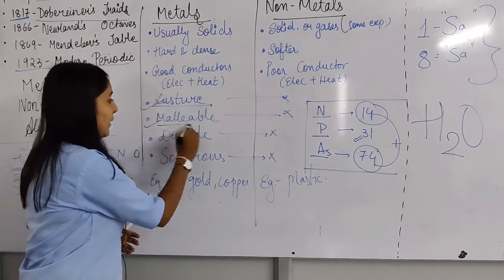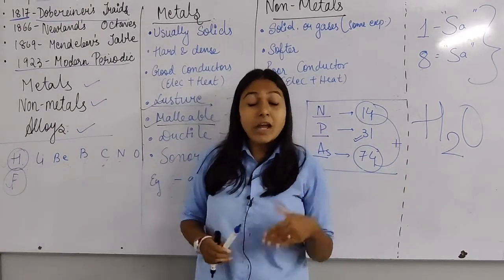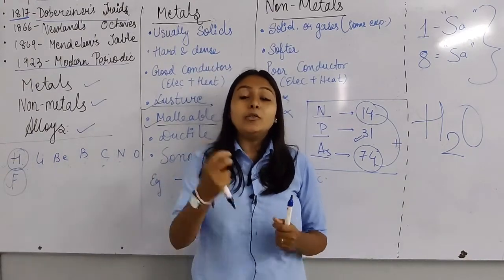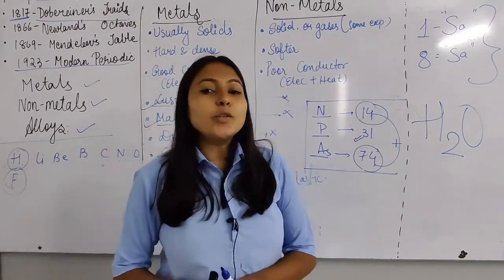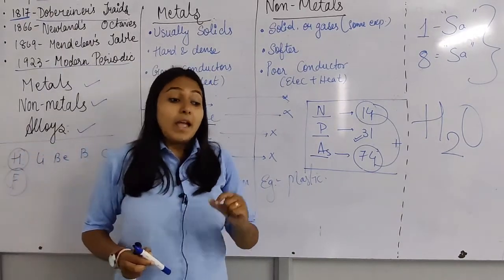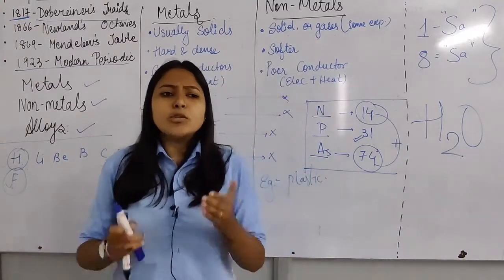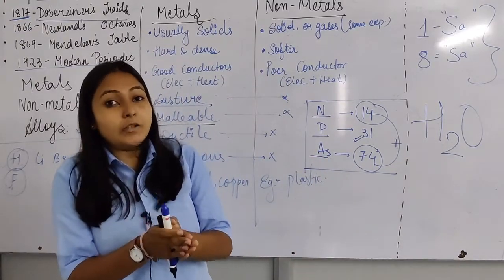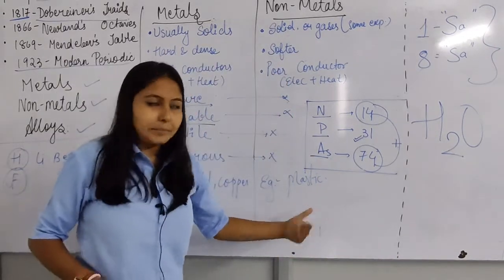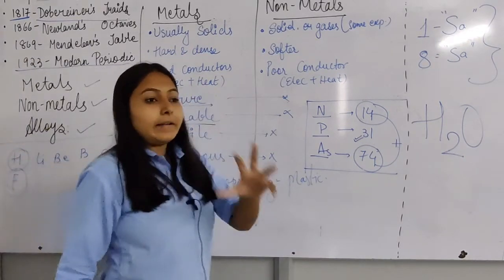Next is malleable. Metals can be converted into the form of sheets. For example, we use aluminium foil to wrap our food, and that aluminium foil is made of aluminium. We also use gold foil, which is made of gold. So metals can be converted into sheets, whereas non-metals can't.